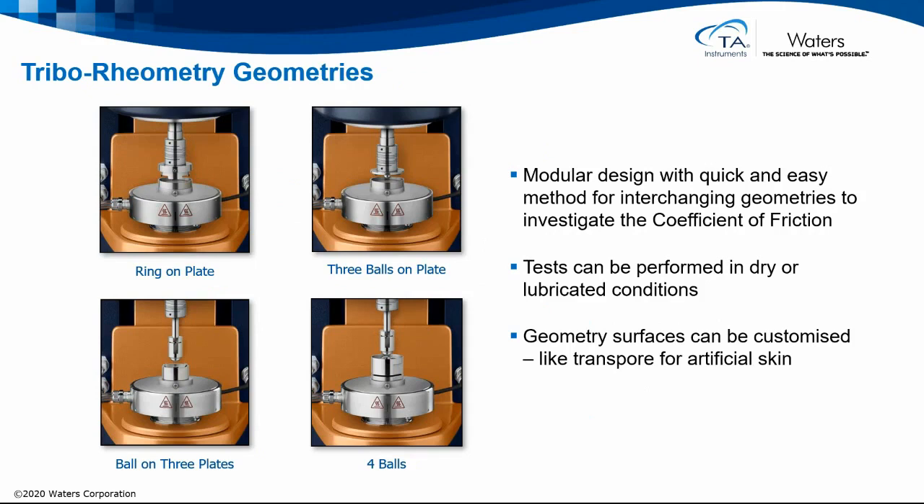An extension of the unidirectional flow testing is by using the tribogeometry geometries. This modular design has quick and easy methods for interchanging geometries to investigate the coefficient of friction. Tests can be performed in dry or lubricated conditions, and in certain cases the geometry surfaces can be customized, like an N-transport to represent artificial skin.